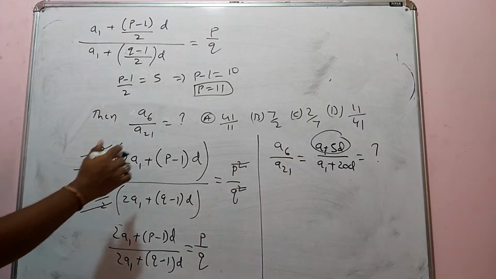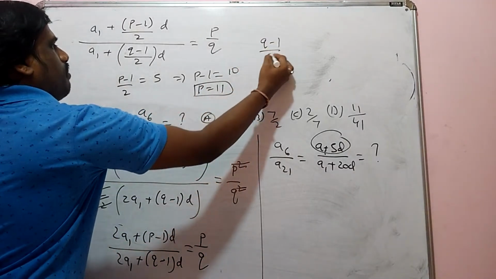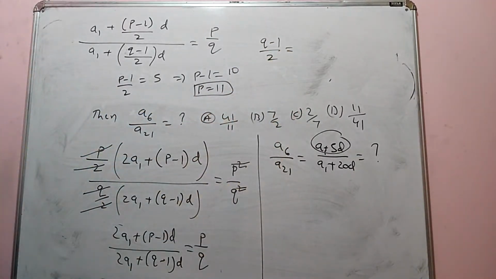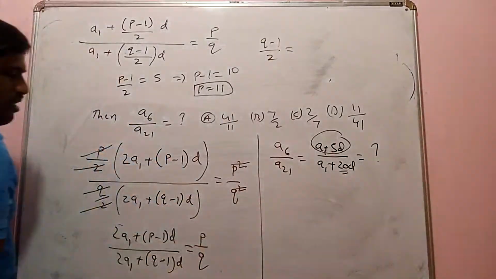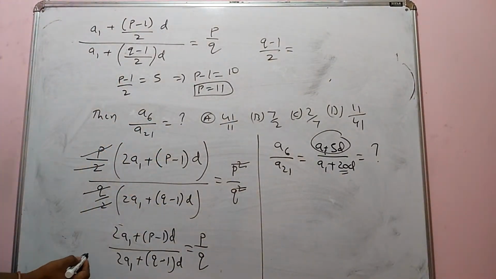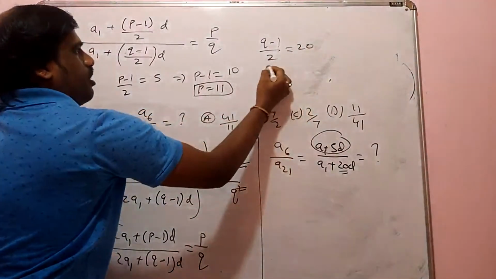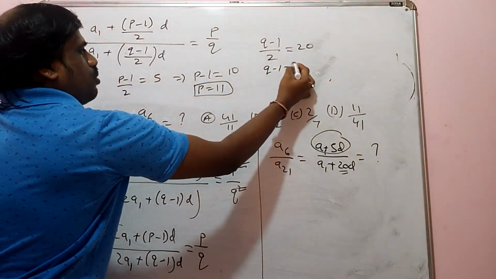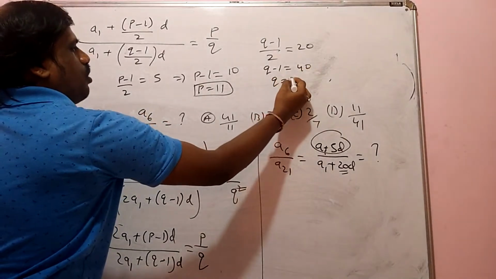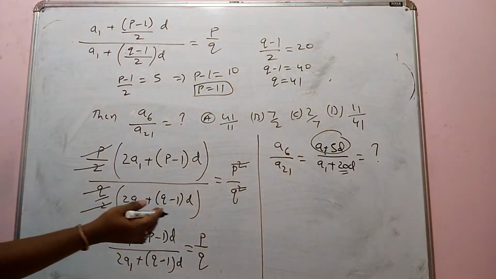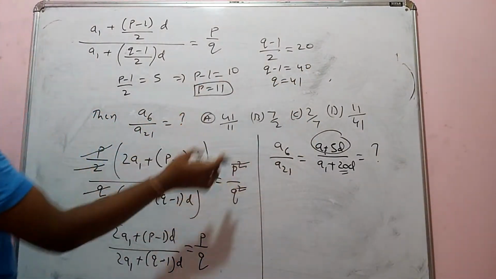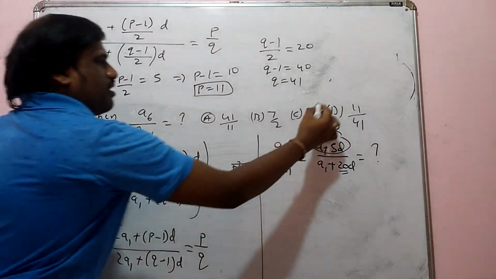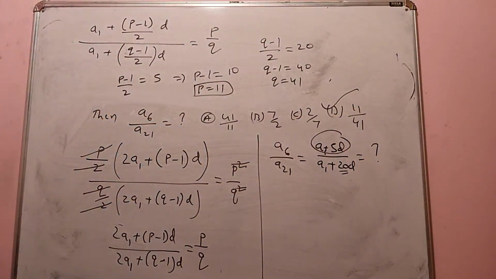Q minus 1 by 2 is equal to 20 here. So Q minus 1 is equal to 40, so Q is equal to 41. So the answer will be P by Q, that is 11 by 41. The answer is 11 by 41.